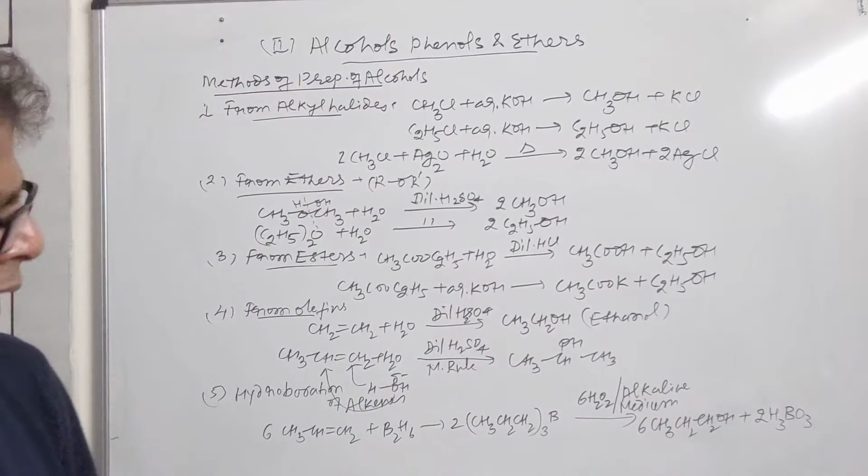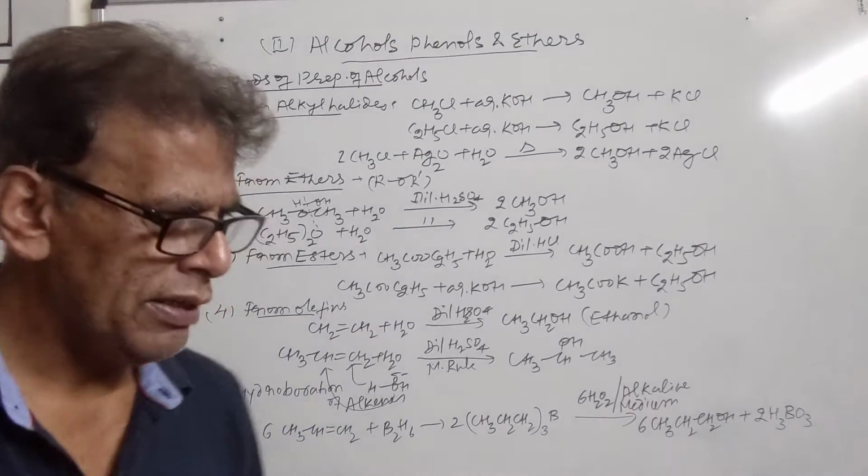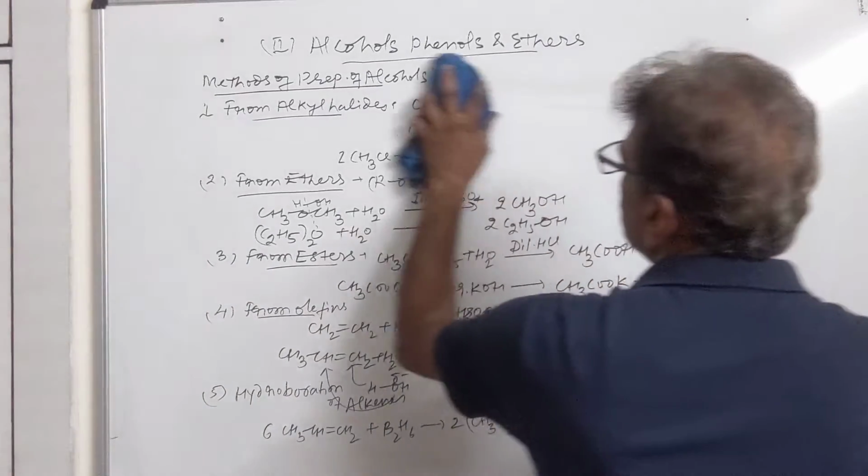Then we have another reaction that is called the oxymercuration reduction reaction, that will also give the alcohols.